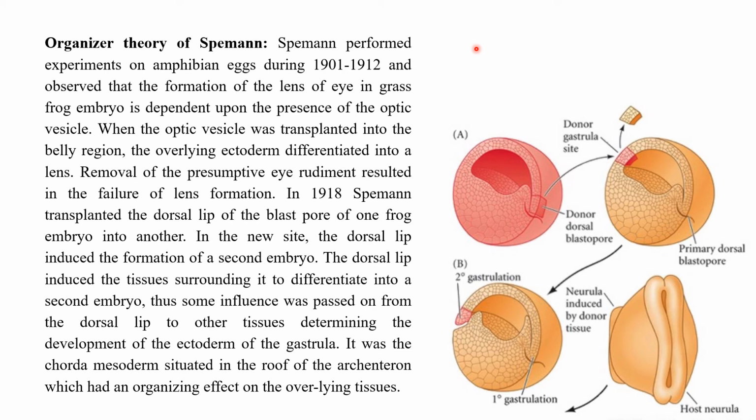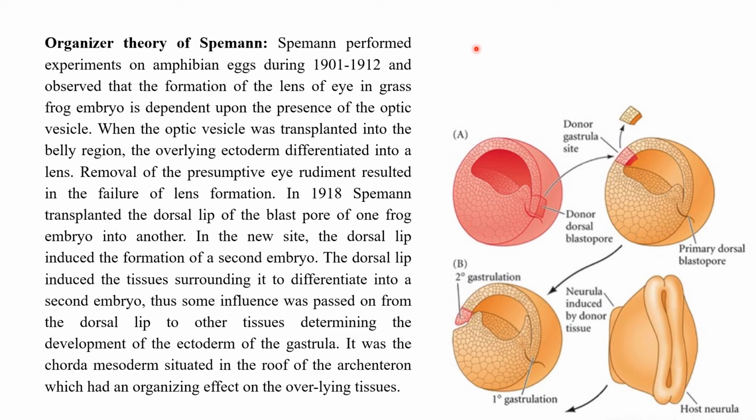It became lens. So the removal of presumptive eye rudiment resulted in failure of lens formation. So the place where the lens was supposed to be formed did not form because he had removed the optic cup from there and introduced it on the belly region. So the eye formed in the belly rather than in the actual region where it was supposed to be.